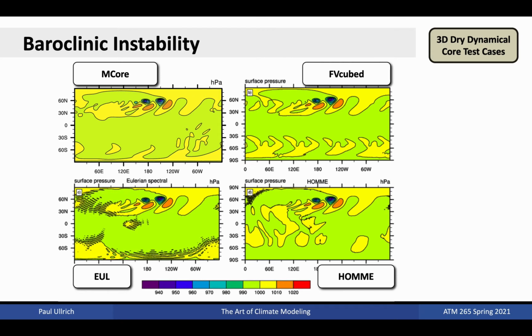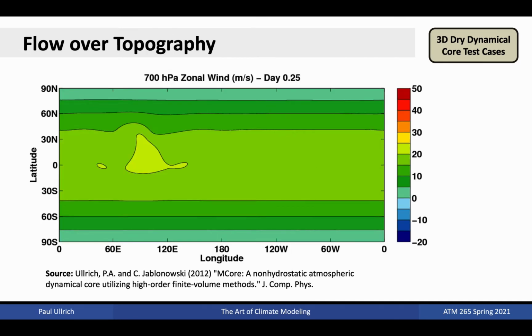As we've seen before, this test can expose some eccentricities related to the dynamical core, including spectral ringing or grid imprinting. It can also uncover instabilities in the model associated with accumulation of energy at the finest grid scales, or other errors in the model formulation.